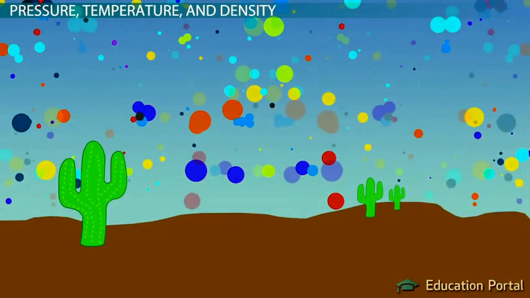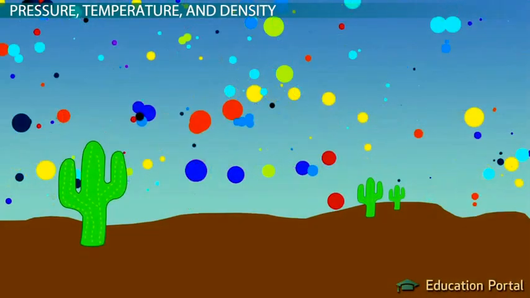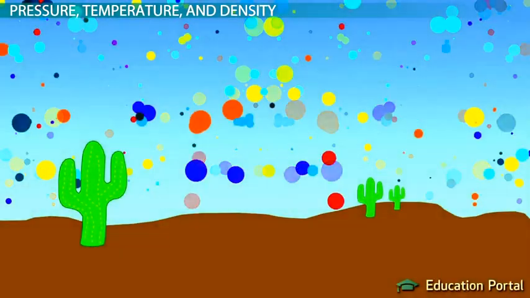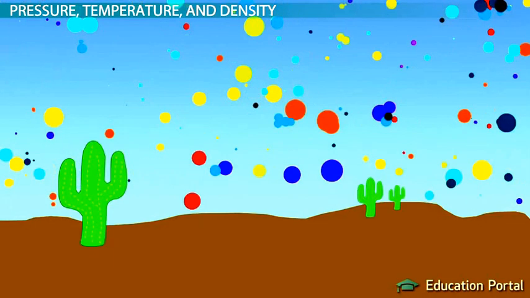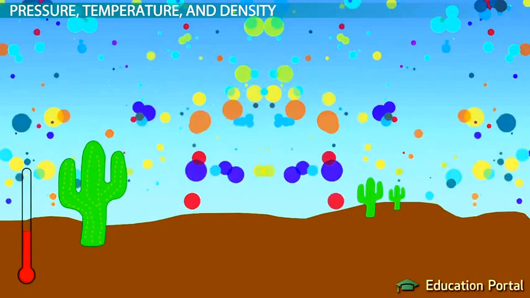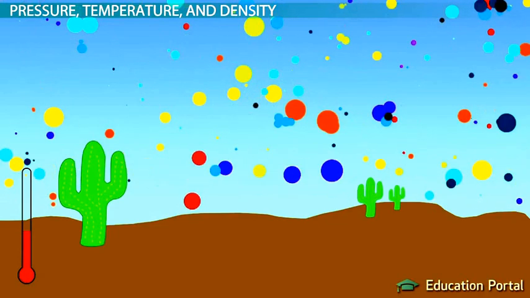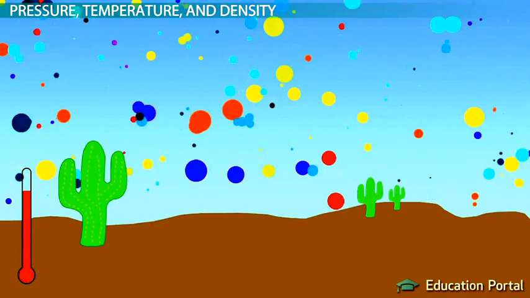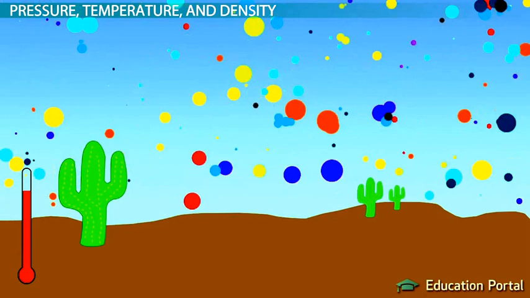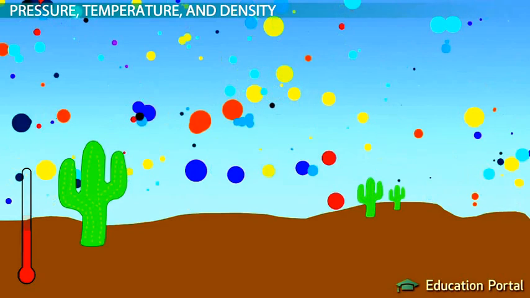So how does air pressure relate to temperature? Well, remember how I said the air molecules are moving around and bumping into each other? If they move faster, they bump into each other harder and more often. This happens when the temperature of air is increased. Warm air molecules have more energy, so they move faster and create more pressure. Likewise, cold air has less energy, and therefore exerts less pressure on its surroundings.